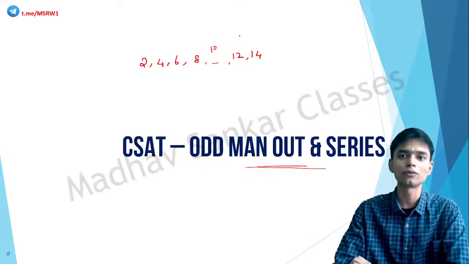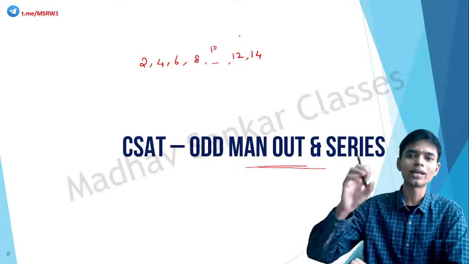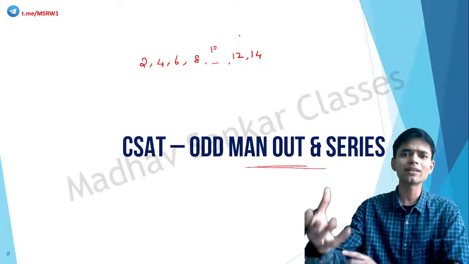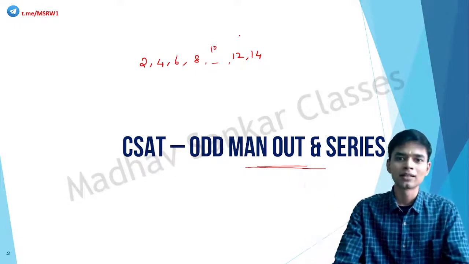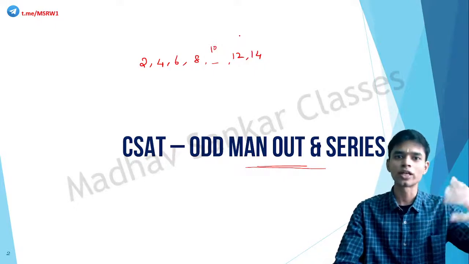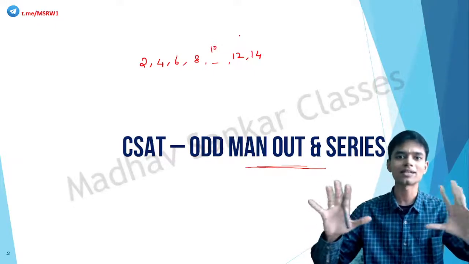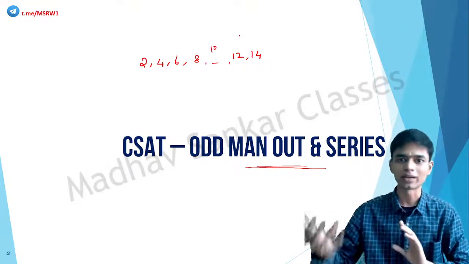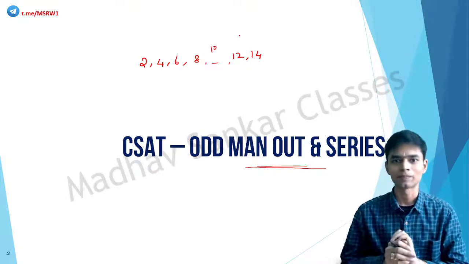There is no shortcut for this. Nobody can teach you how to look for something, because a pattern can be based on anything. But try to do more and more questions so that you will understand how these patterns are usually kept in the examination. So you will be immediately able to relate with it and get the answer.